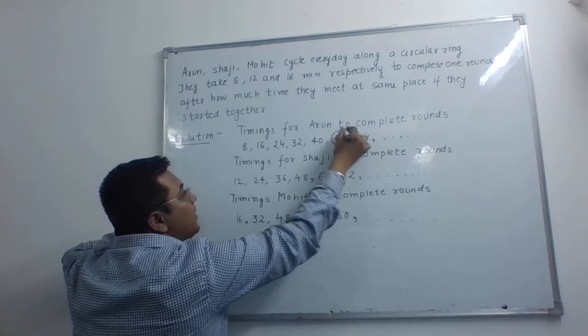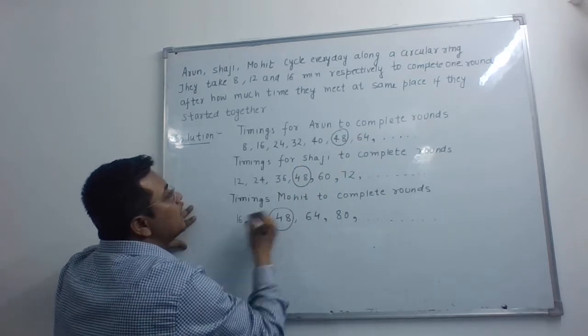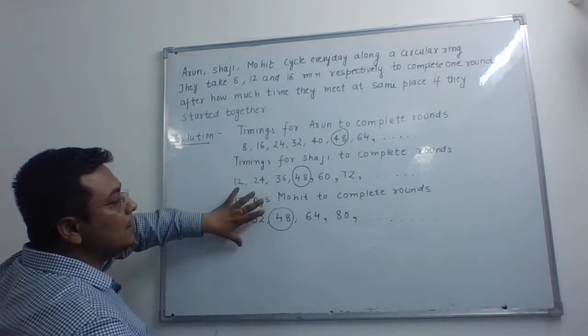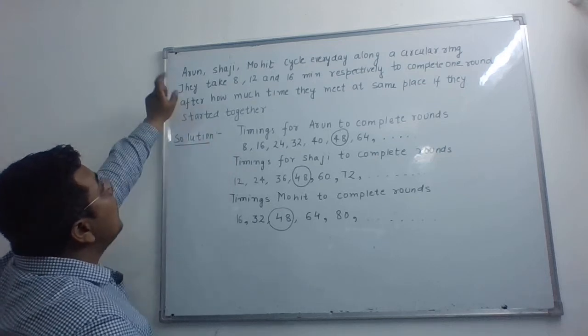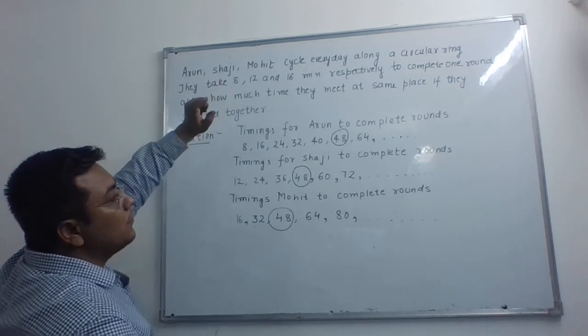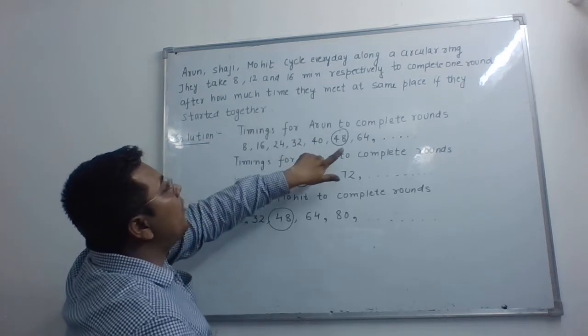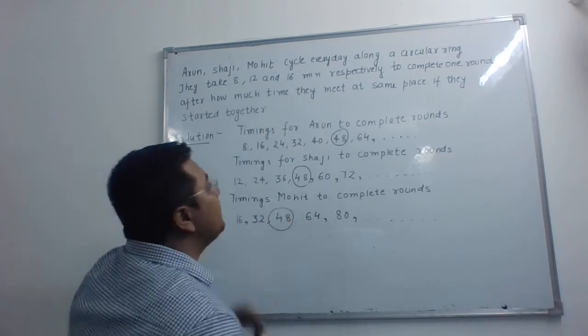So 48 is the number which is repeated in all of them and is the least number which is coming. So Arun, Shaji and Mohit complete rounds in 48 minutes and they will meet at the same place.